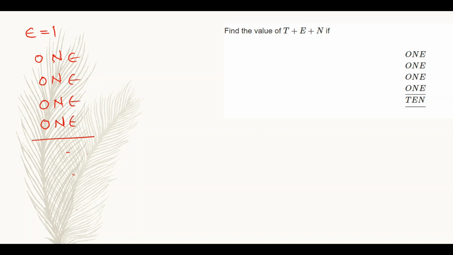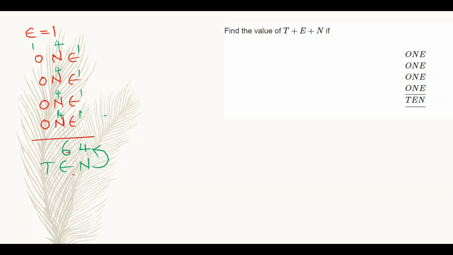So if E value is 1, I have to substitute 1 in the place of E here. Here it is 1, 1, 1, 1 and the result is 4 ones, that is 4. Here this is TEN, right? So in the place of N we are getting 4. So again I am substituting this 4 in the place of N here. N is equal to 4. Then here 4 4s are 16. So I have to keep 6 here and 1 will be carried over to first column.